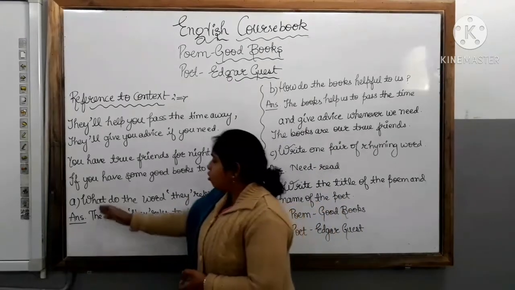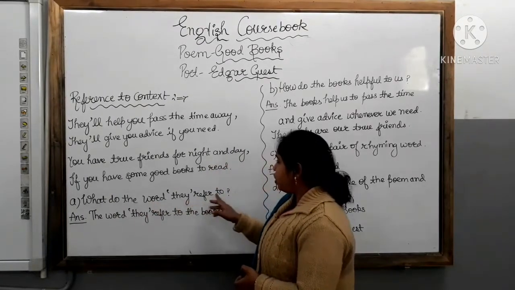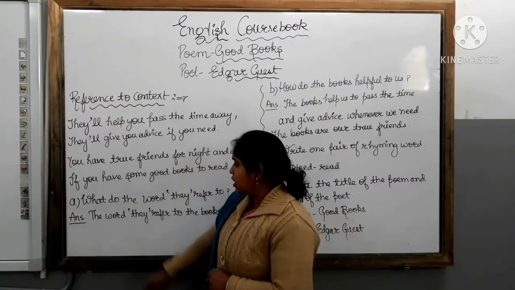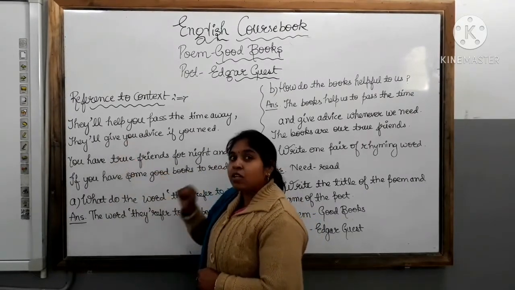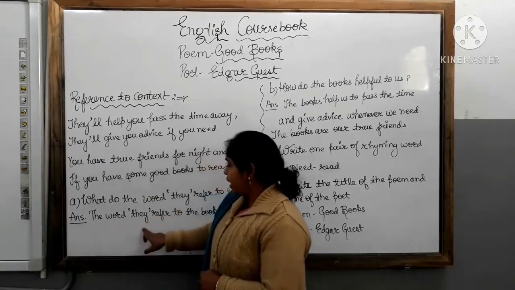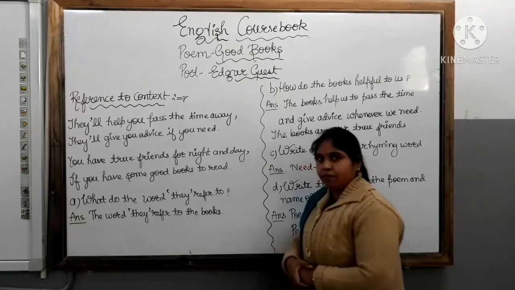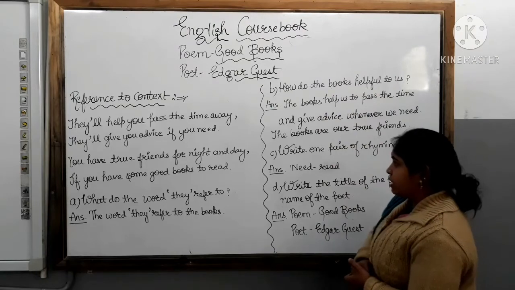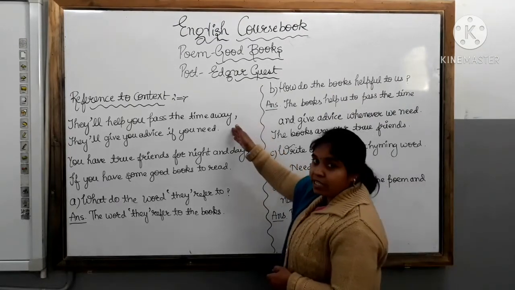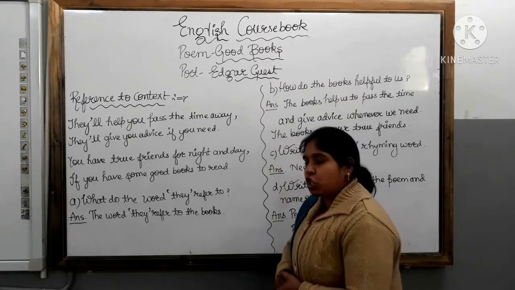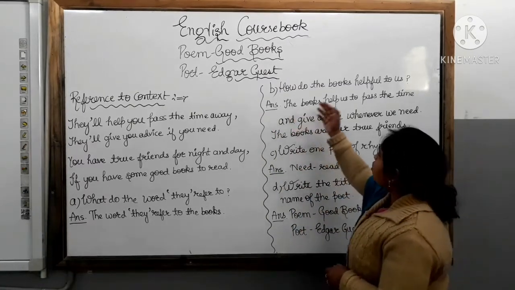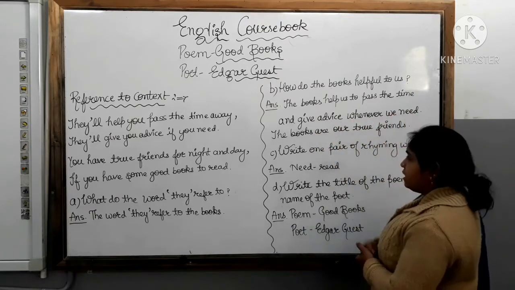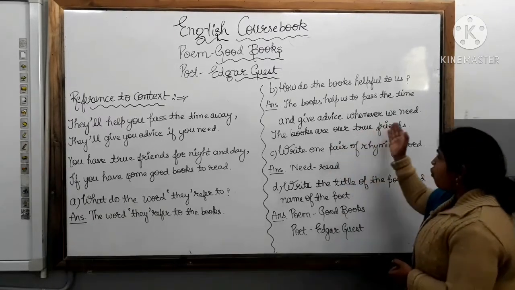So the first question is, what does the word day refer to? Here in this stanza we are talking about good books. So here the word day is good books. So the word day refers to the books. Okay students. Now the next question is, how are the books helpful to us? On the basis of these two lines of the stanza, we have to write the answer. So the answer is, the books help us to pass the time and give advice whenever we need. The books are our true friends.